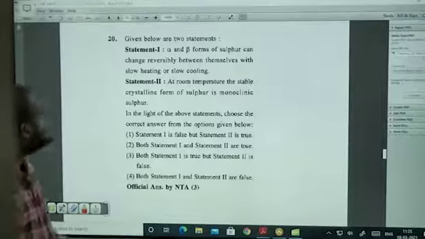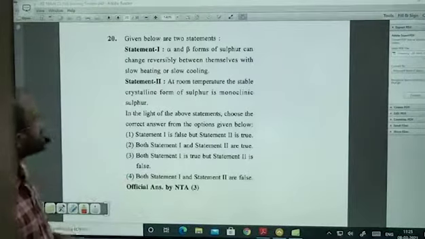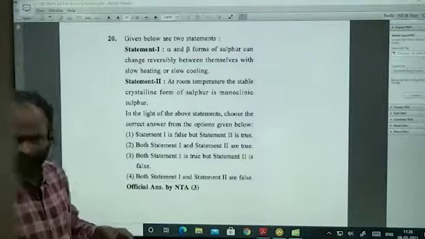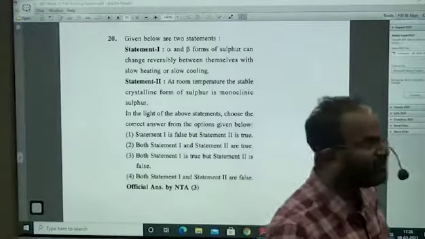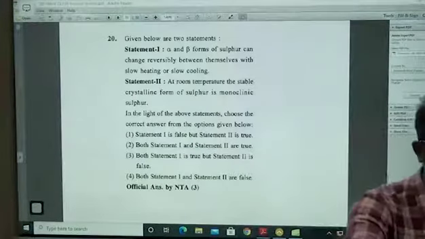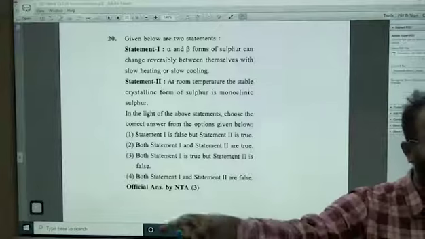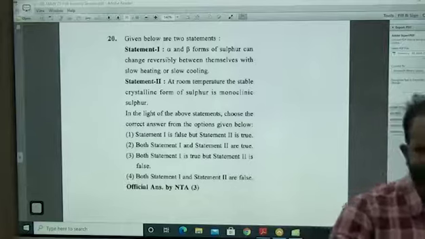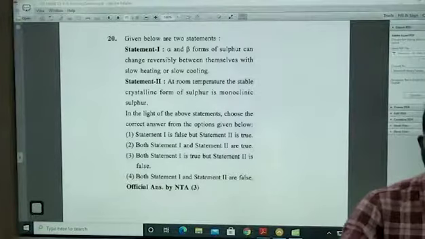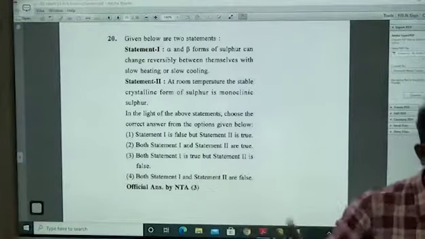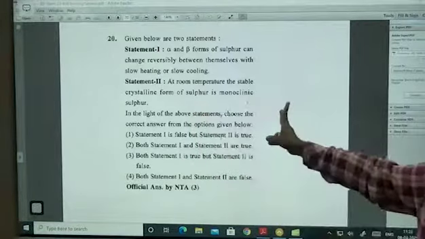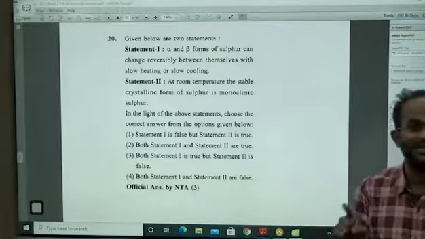Alpha forms and beta forms of sulfur change reversibly between themselves with slow heating or slow cooling. Last time, when we discussed sulfur, we talked about the S2 molecule. S2 molecule is paramagnetic, similar to the O2 molecule. On the same day, I spoke like this. Alpha rhombic, when heated up to 94.5 degrees Celsius, is converted to beta monoclinic. Yes, they are reversible, definitely. That temperature we can call the transition temperature.